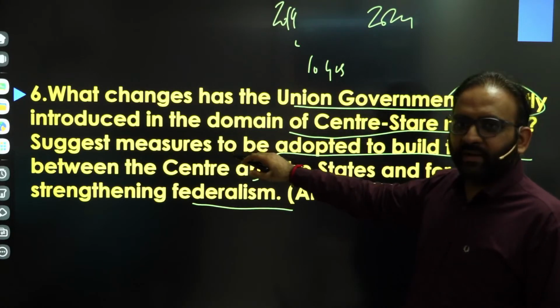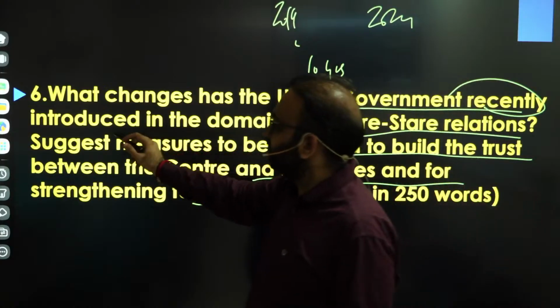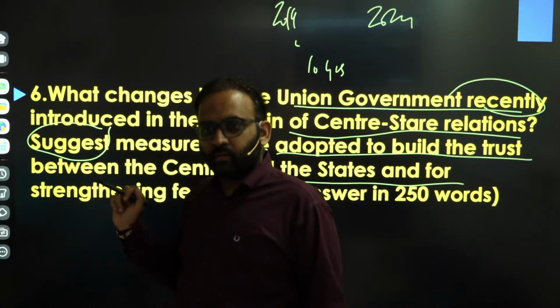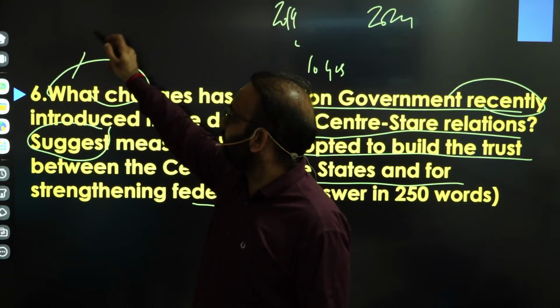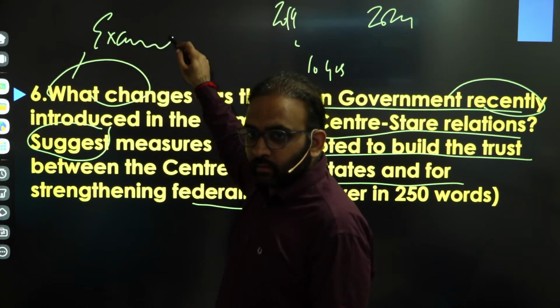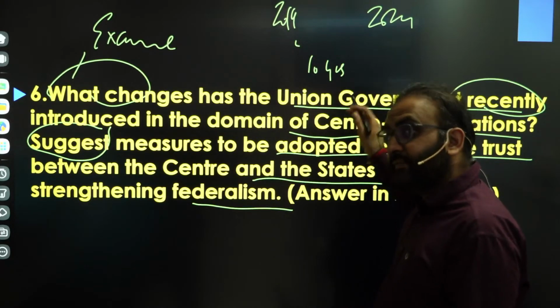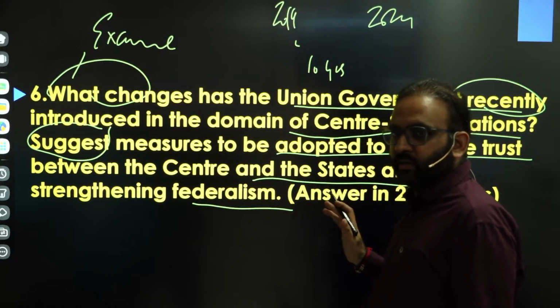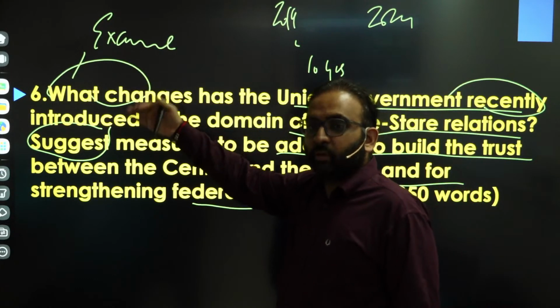Then straightforwardly you have to write measures. Here the tailword is "suggest." Or, for "what are the changes?" suppose the tailword had been "examine," then you would have to talk about how these changes are facing challenges, or what the significance of these changes is. But the tailword is simply "what," which basically means describe or explain.